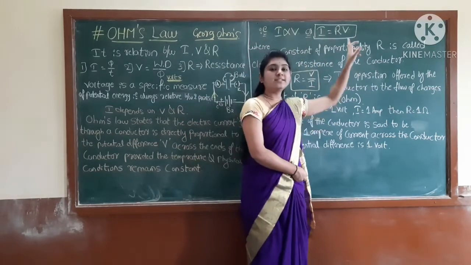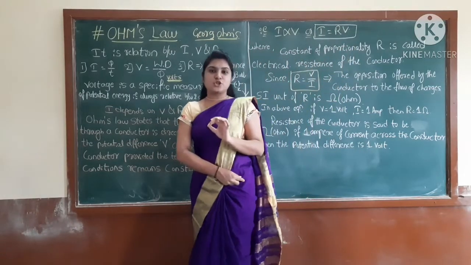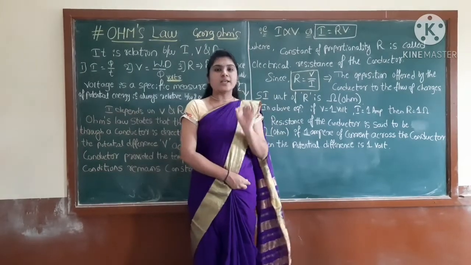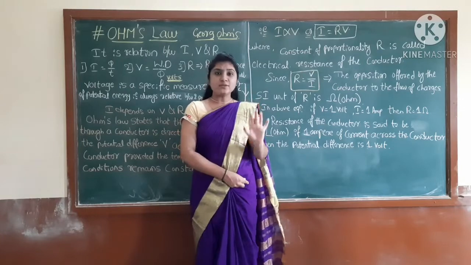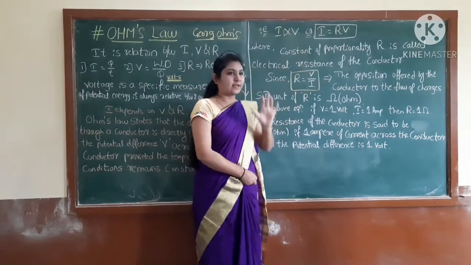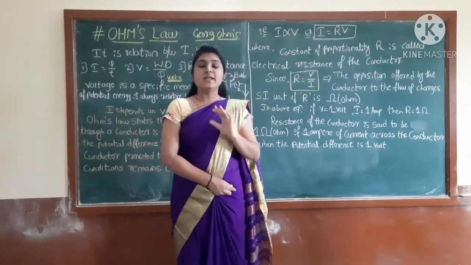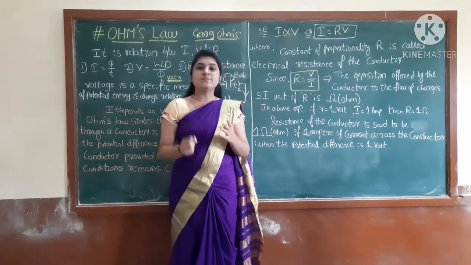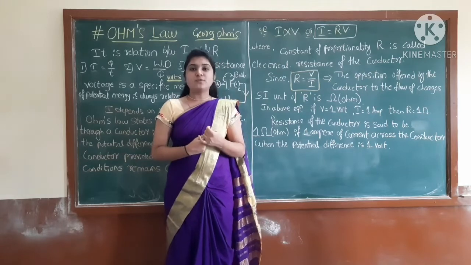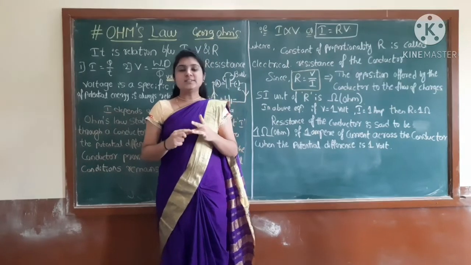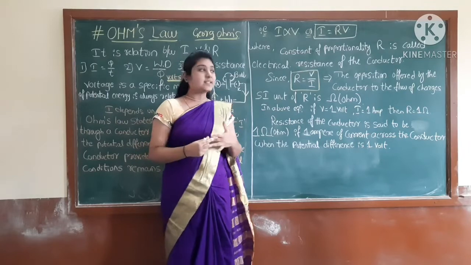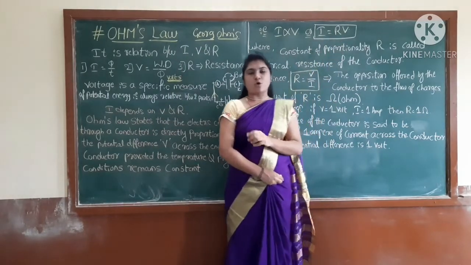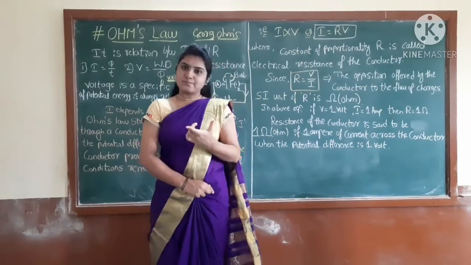So this is the mathematical equation of Ohm's law: I is equal to V by R. So the electric current I depends upon two things of the material: the potential difference V of the material and the resistance R of the material. Correct, students? This is Ohm's law, the mathematical equation.